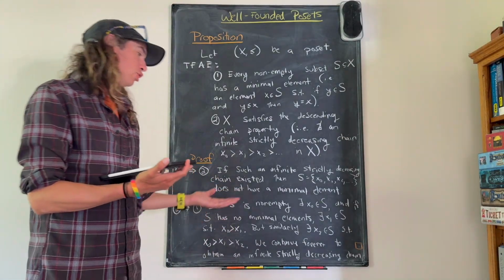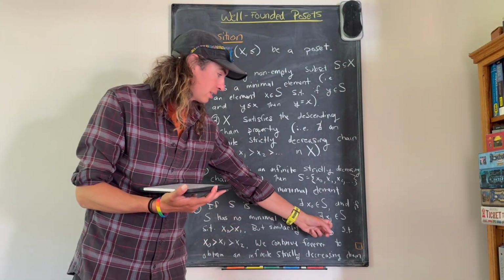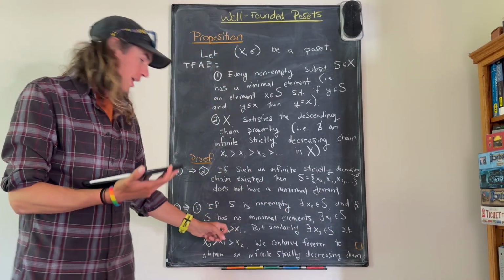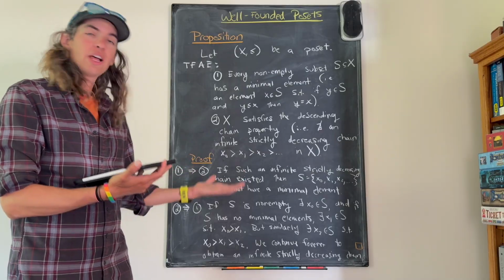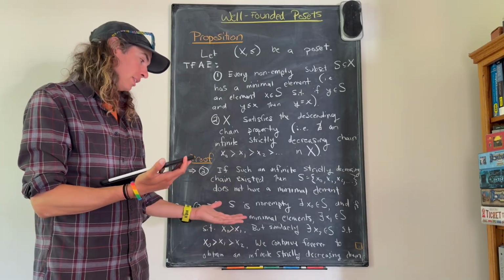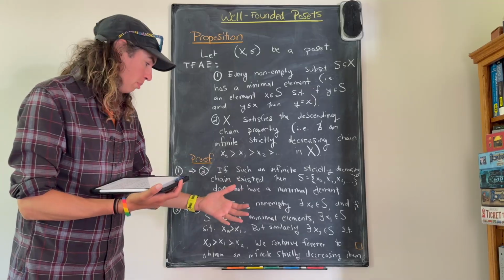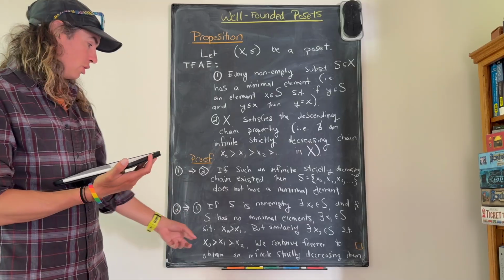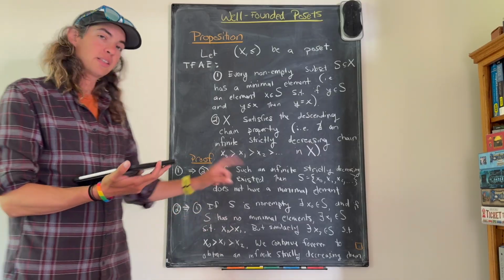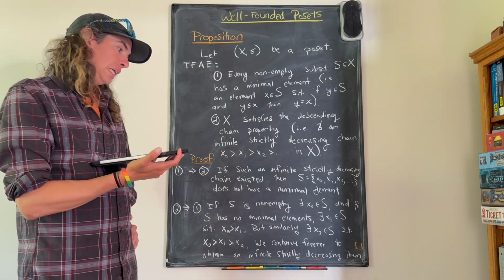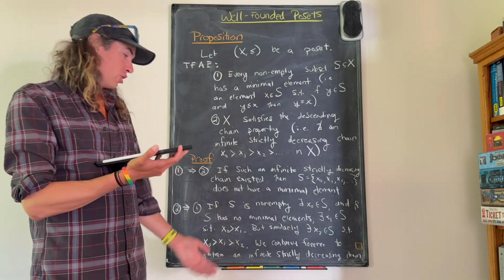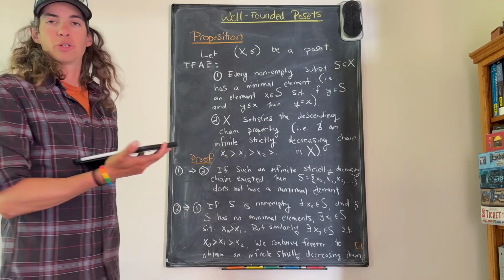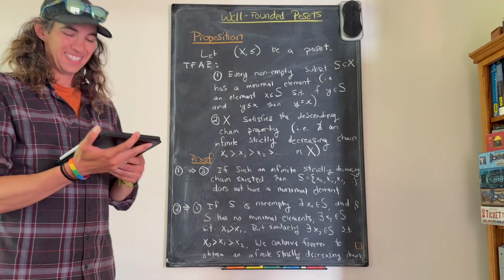And because S has no minimal elements, there must exist some x1 in S which is strictly smaller than x0. But of course, S still has no minimal elements, and x1 is in S, so there's an x2 that must be strictly smaller than x1, and you just keep doing this forever. You can just keep producing xi's, which are smaller than xi minus 1s. You can continue forever, you obtain an infinite strictly decreasing chain, violating number 2. Excellent.